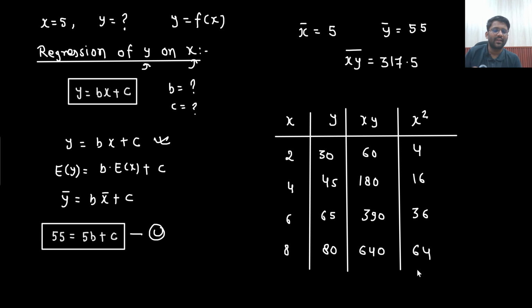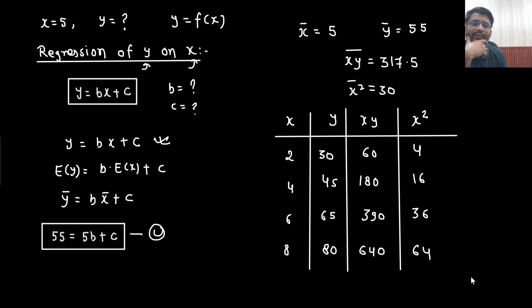So what is the average we are getting? 64 plus 36 will be 100, plus 20 is 120, divided by 4, that would be 30. So x square, then you take its average, that is coming out to be 30. Plus c, average of x, that is 5.